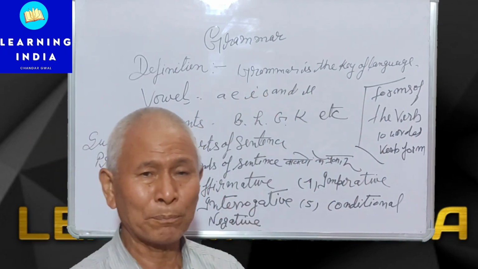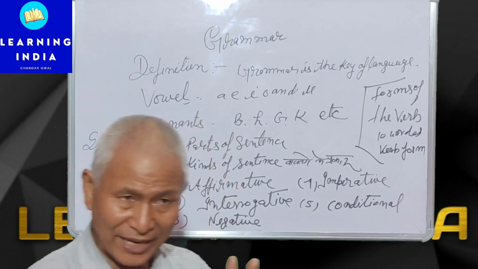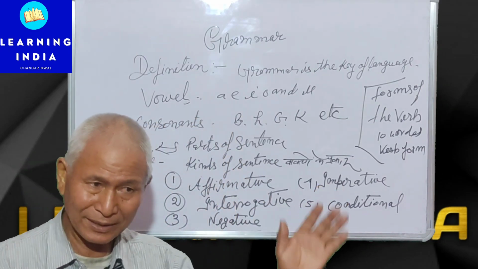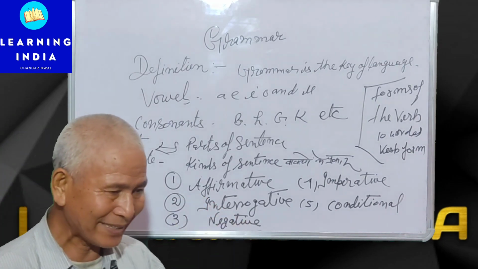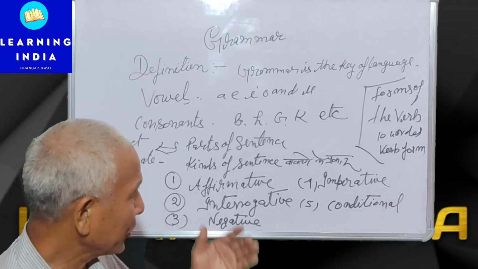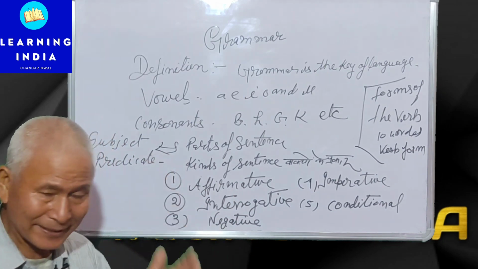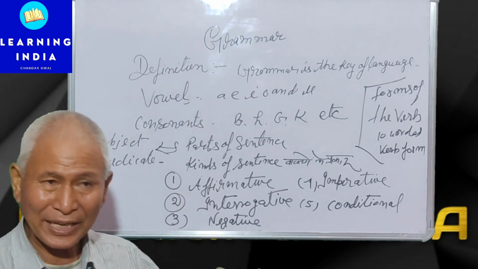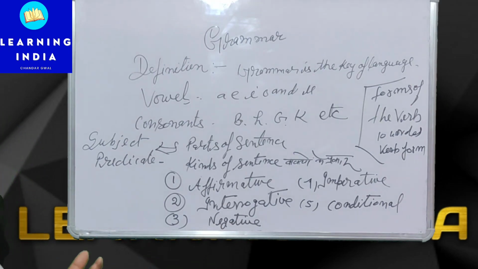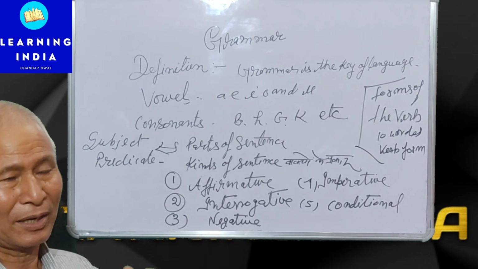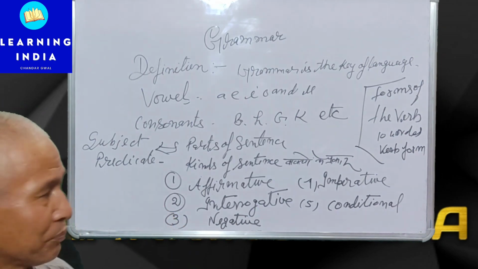There are five forms of the verb: present, past, participle, ing form, es form. For example: go, went, gone, goes, going. Eat, ate, eaten, eating, eats. Play, played, played, plays, playing. Jump, jumped, jumped, jumps, jumping.